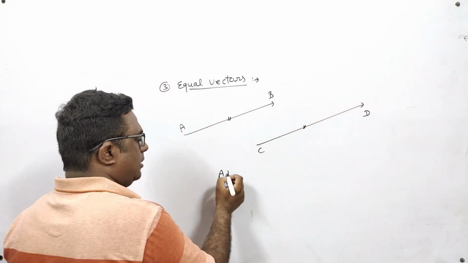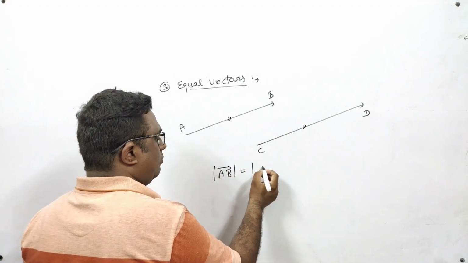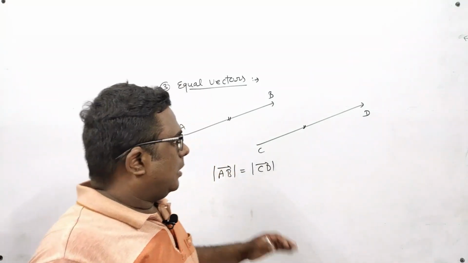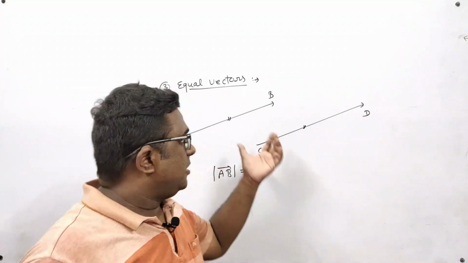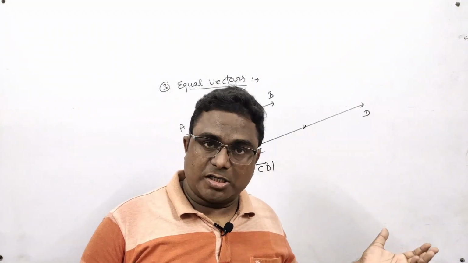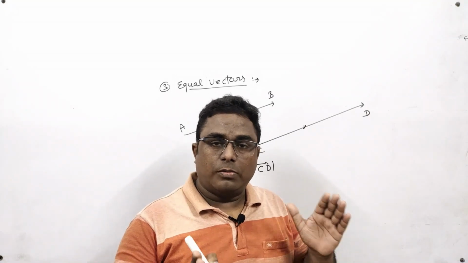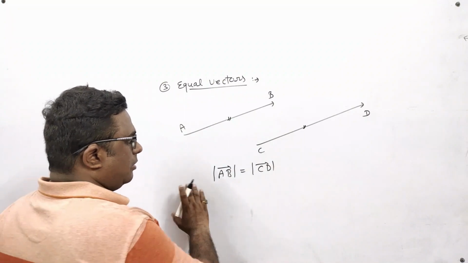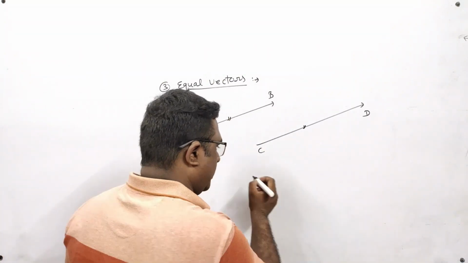It means I can say that magnitude of AB vector is equal to magnitude of CD vector. The lengths of these two vectors are equal, and the direction of AB is the same as the direction of CD. It means if AB is in the positive direction of the x-axis, then CD is also in the positive direction of the x-axis. Both vectors are indicating the same direction. So the magnitudes are equal and the directions are the same. In that case, I will say that these two vectors are equal.